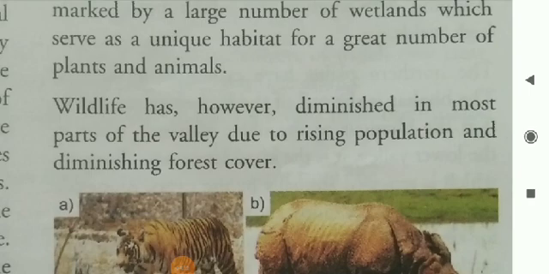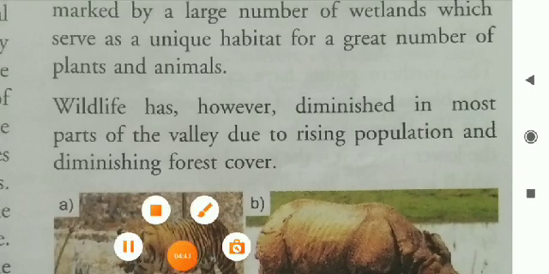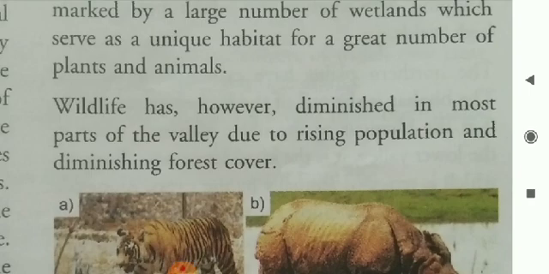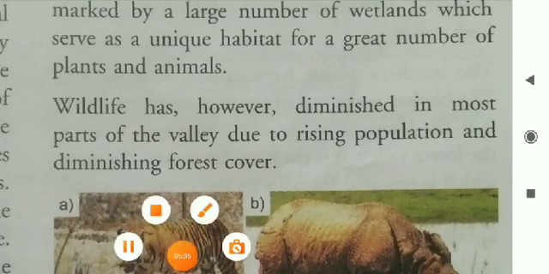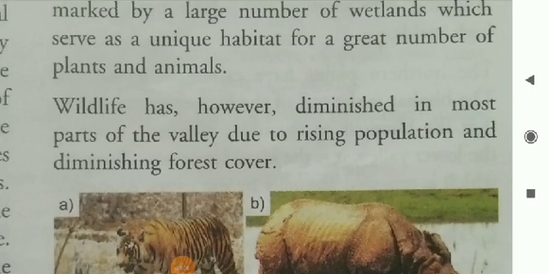Wildlife has, however, diminished in most parts of the valley due to rising population and diminishing forest cover. So, a danger has been created before the wildlife which is found in this region, and the cause goes to diminishing of the forest, most part of the valleys, deforestation, increasing of population. These are the reasons the wildlife is getting in danger.